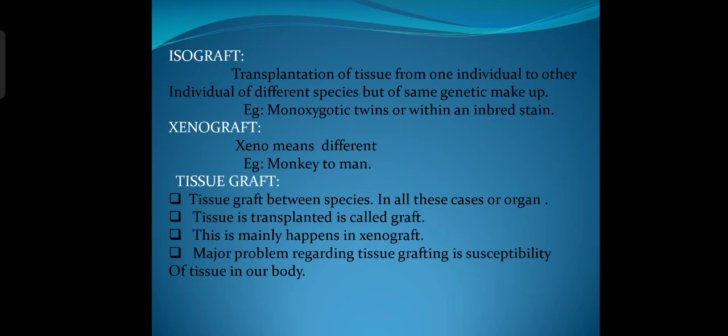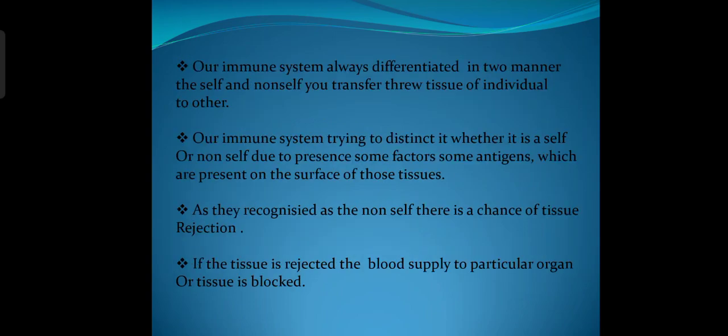In all these cases, the organ or tissue that is transplanted is called a graft. The major problem regarding tissue grafting is susceptibility of the tissue in our body. This mainly happens in xenograft because it is grafting between different species. Our immune system always differentiates in two manners, one is self and another is non-self. Our immune system tries to distinguish whether it is self or non-self due to the presence of some factors such as antigens, which are present on the surface of those tissues.